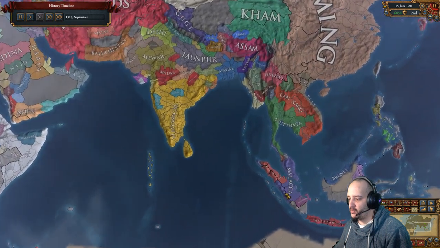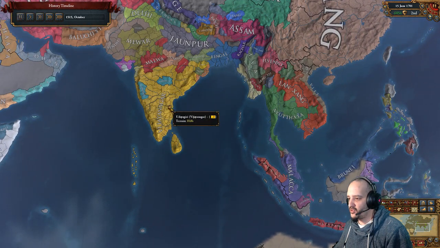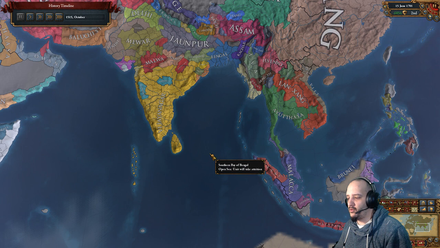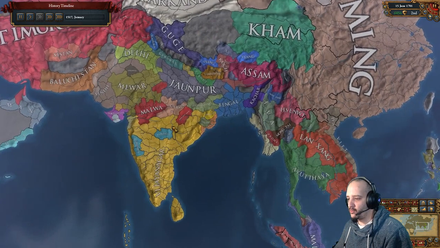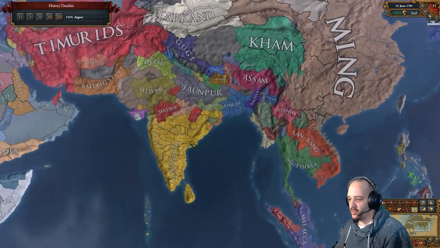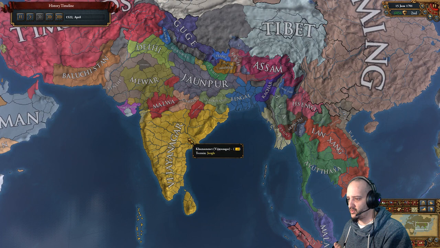Realize that you keep your claims on Malacca. One thing, if you're Vijayanagar, you get claims on Malacca after you do this state, as I said. Usually when you tag switch away from someone that has permanent claims from missions, those claims become normal claims. But it's not the case for the Malacca claims. The reason for this, I'm not 100% sure, is that Bharat also has a mission for Malacca at some point in the right branch. So I guess they keep the claims, even though we didn't have that mission. So that's why I'm not sure it's that.